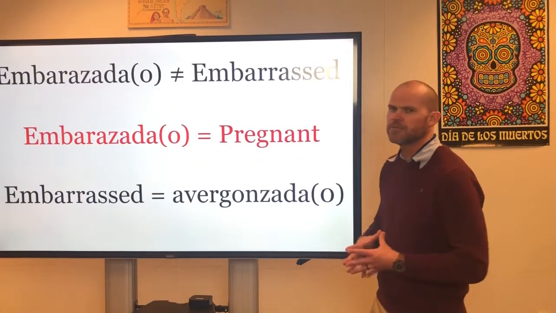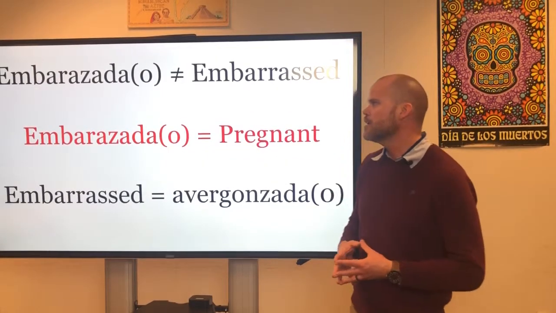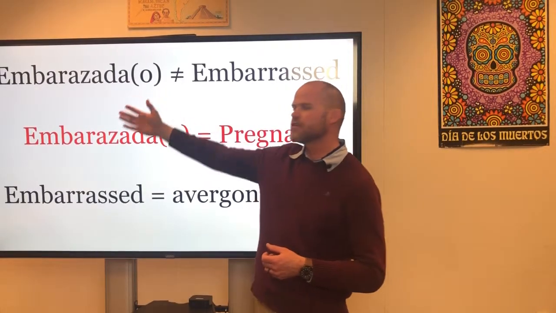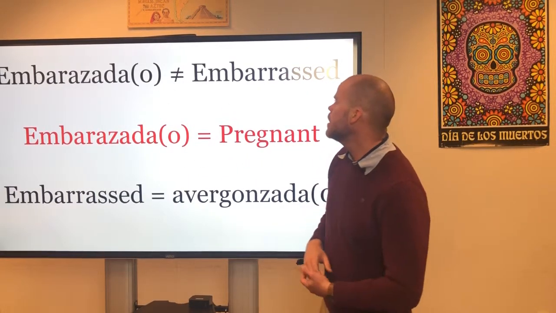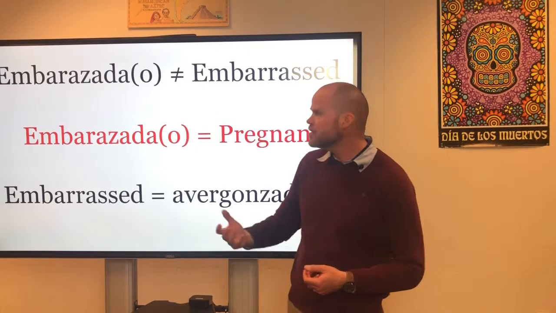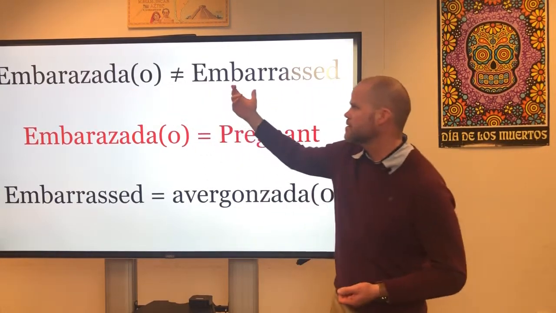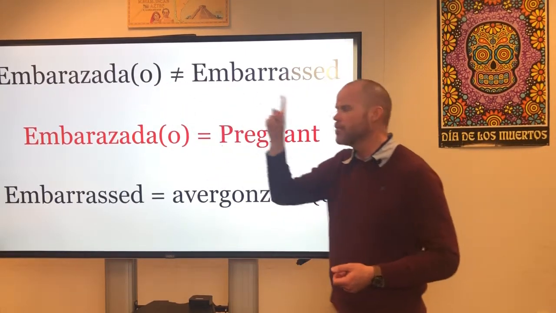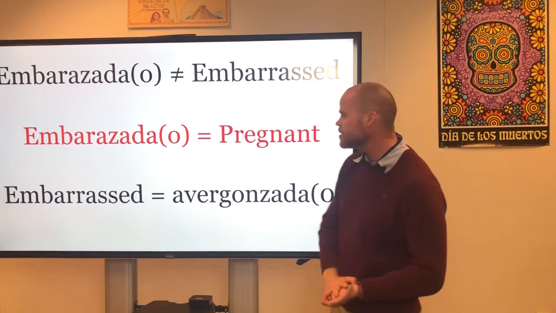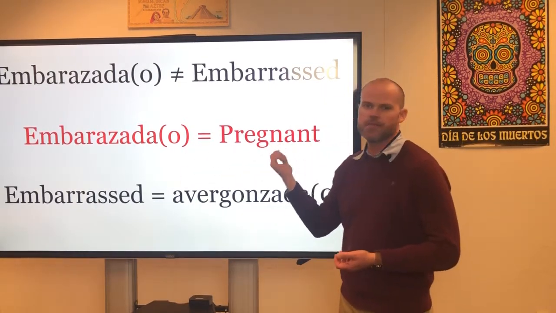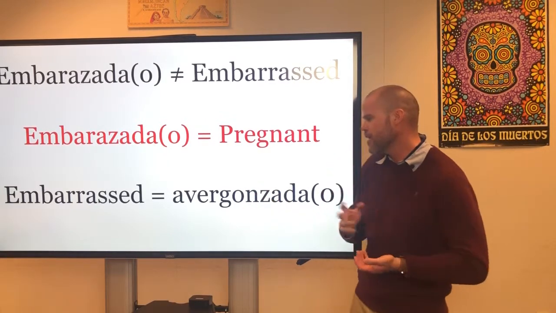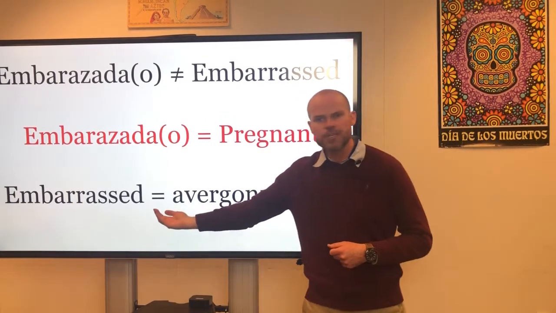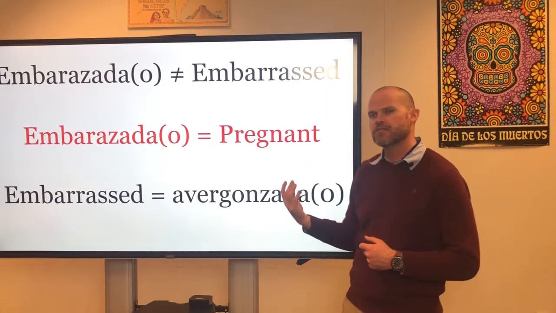So let's take a look at some common false cognates in Spanish. The first one is embarazada. Go ahead and say that at home. Embarazada. Muy bien. Embarazada or embarazado does not mean embarrassed. It looks like it means embarrassed because they look almost like the same word, right? However, embarazada actually means pregnant, to be pregnant. So how do you say to be embarrassed in Spanish? One way is to say estoy avergonzado or estoy avergonzada if you're a girl.